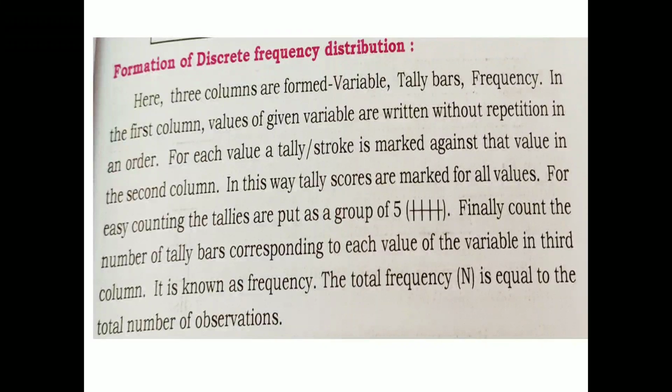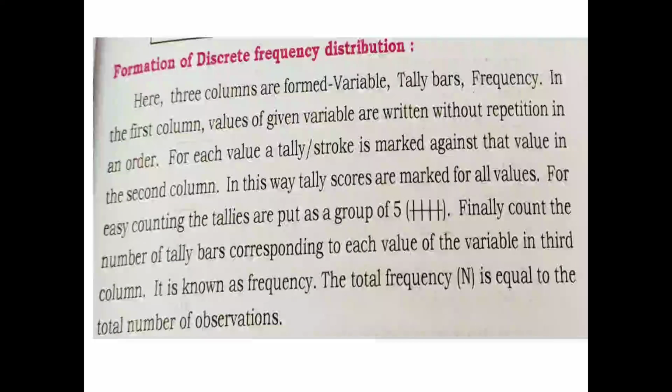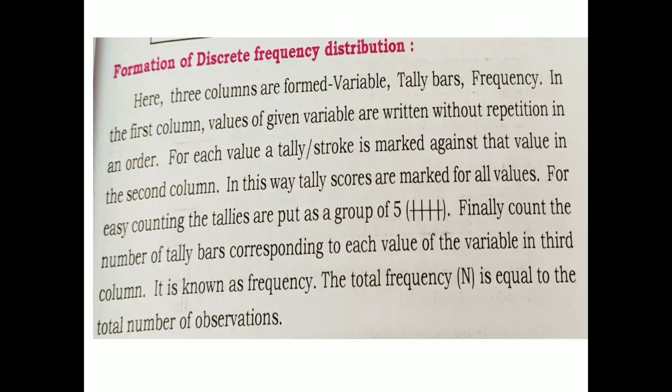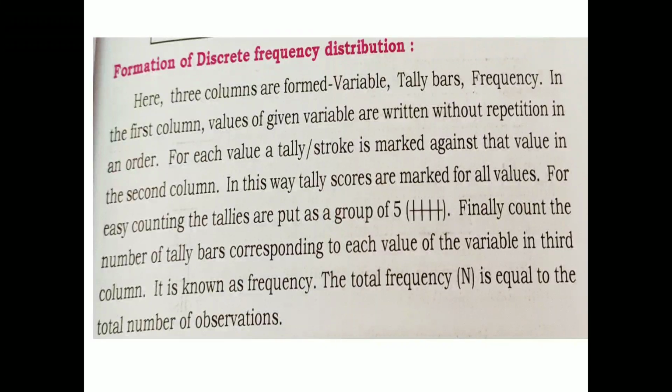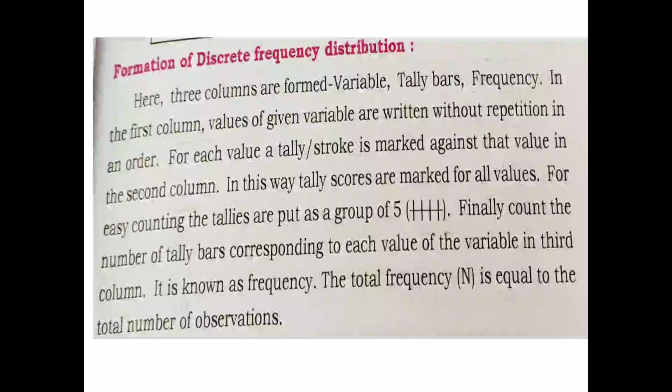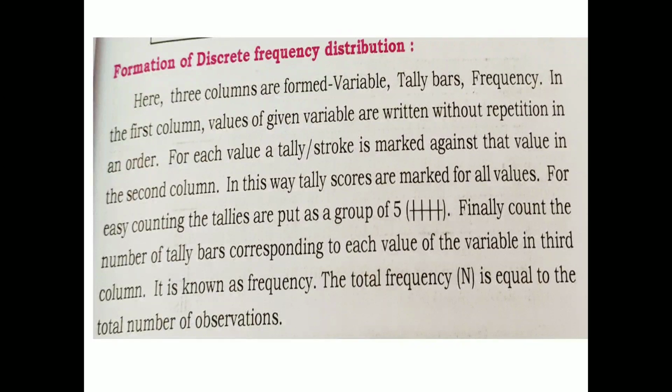In the first column, values of the given variable are written without repetition in an order. For each value, a tally or a stroke is marked against that value in the second column. In this way, tally marks are made for all values. For easy counting, the tallies are put as a group of 5: 4 parallel lines, and over that one sleeping line.